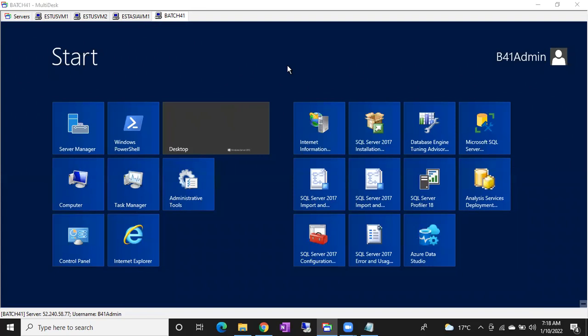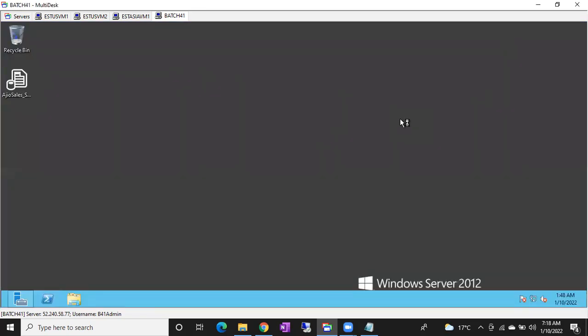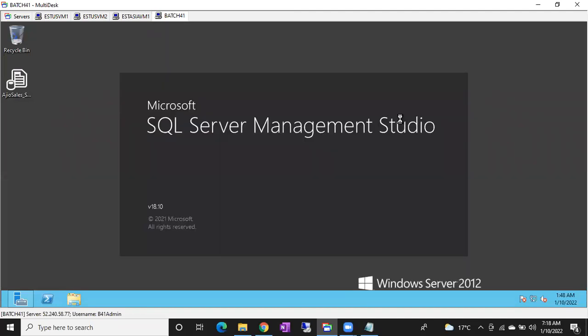No problem. Right. Let me connect to SSMS, where I can see the backup information. I want to see whether a backup is done on this database or not. I want to see when the last log backup has been done on a particular database.